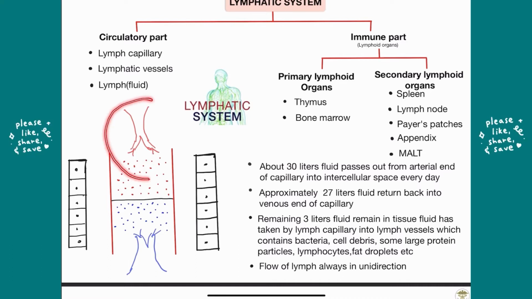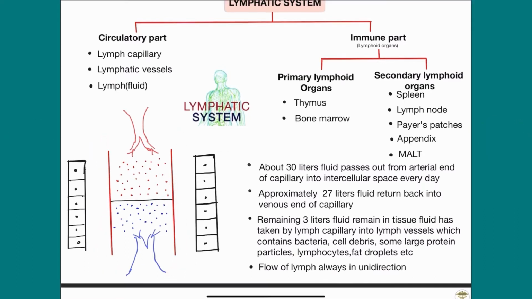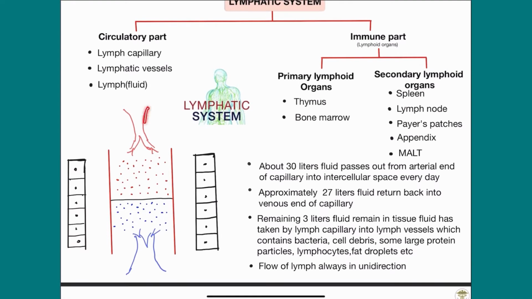This is the artery, this is the vein, this is the tissue, and this part is the arterial end of the capillaries and this is the venous end of the capillaries. At the arterial end, the artery classifies into arterioles, and then comes the arterial end of the capillaries. Same like this, this is the vein, the venule, and this is the venous end of the capillaries.